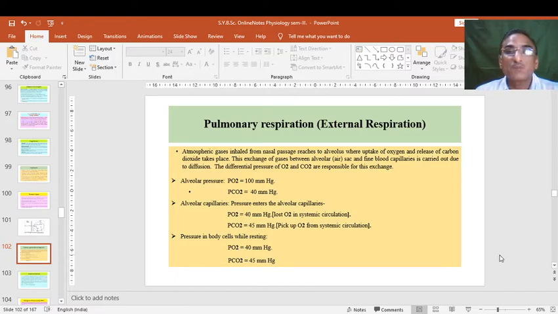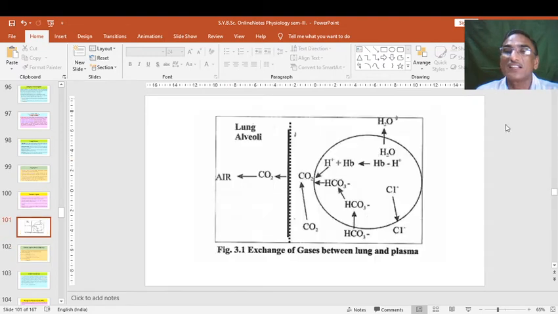Next is pulmonary respiration, or we can say external respiration. We have seen tissue respiration in the previous slide, so now we will see the second, pulmonary respiration. Atmospheric gases, whenever we inhale through the nasal or respiratory system, reach the alveoli, the basic unit, where uptake of oxygen and release of carbon dioxide takes place, which we have already seen in the previous slide. Here oxygen enters and CO2 is thrown outside.